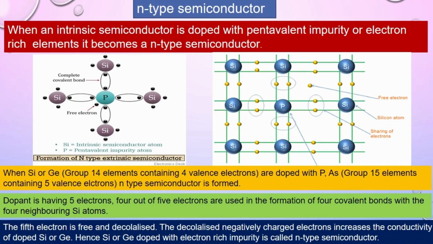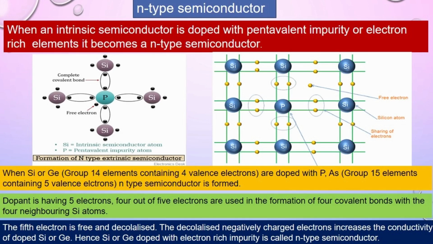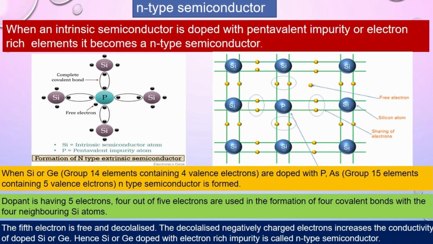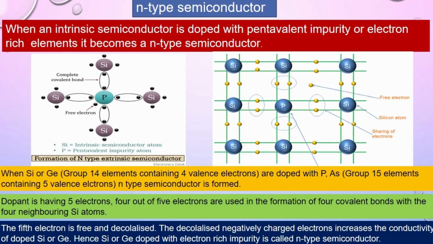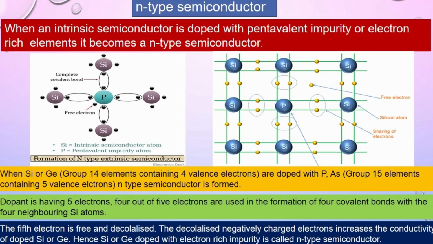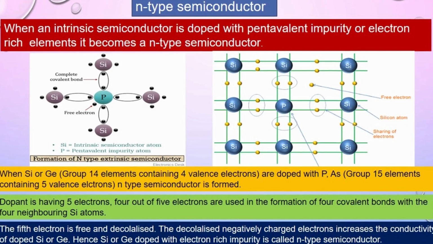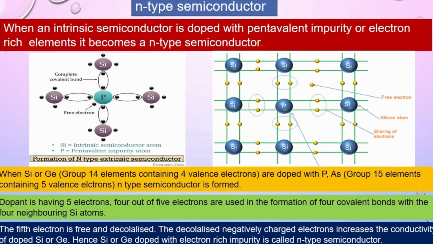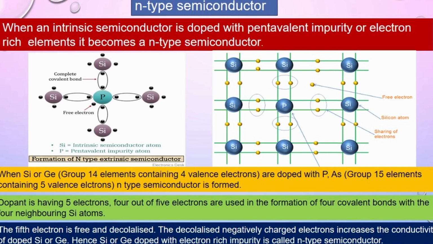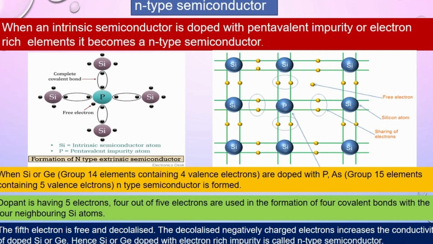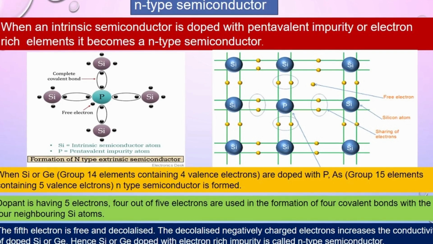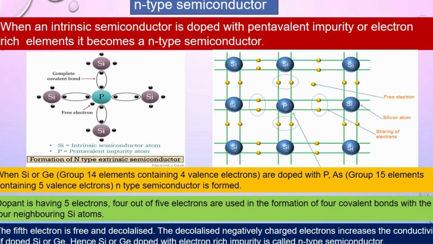So, the phosphorus atom will use 4 of its 5 valence electrons to form 4 covalent bonds with the neighboring 4 silicon atoms, and it will have one free electron. This fifth electron is free and it can move. This delocalized negatively charged electron will be responsible for the conductivity of this type of semiconductor.